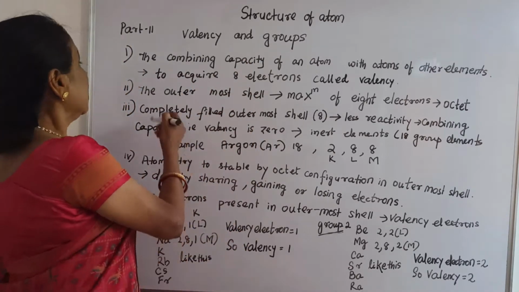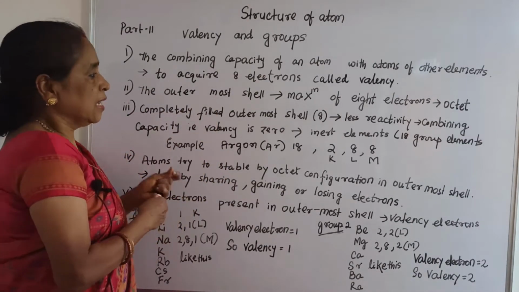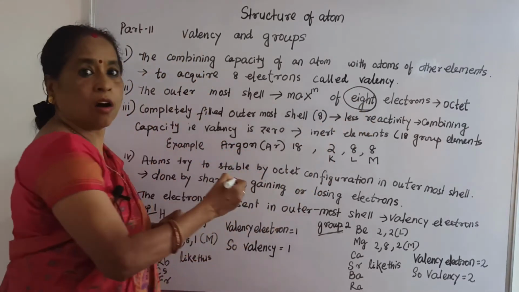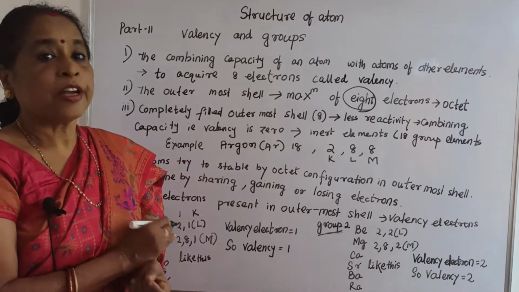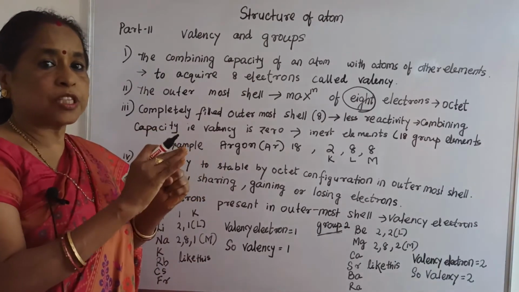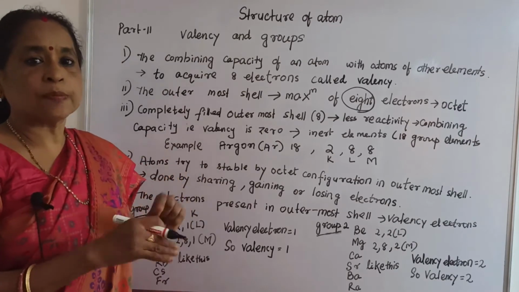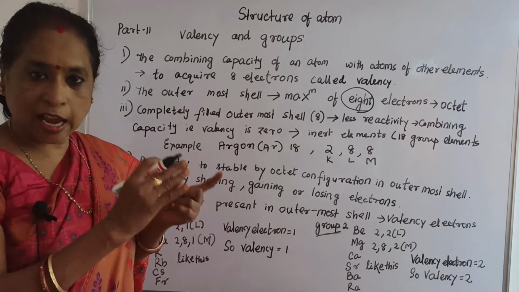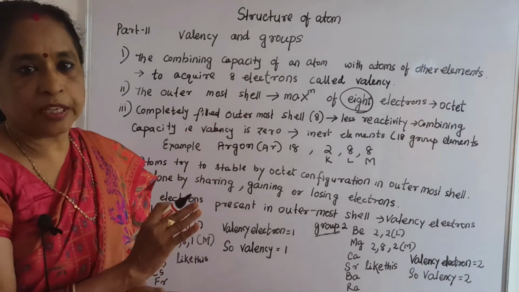That is why you should know the outermost shell should have a maximum of 8 electrons, which is called octet configuration. If the outermost shell contains 8 electrons by either losing, gaining, or sharing, that is octet configuration.